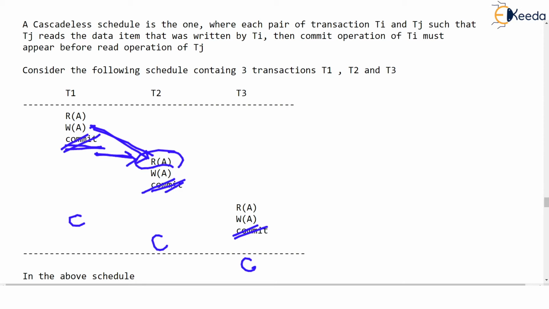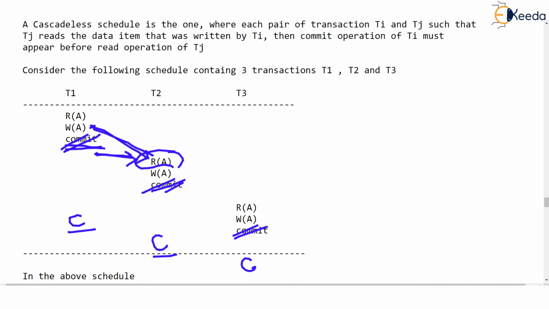So what is the difference? It is that if Tj reads the updated value of Ti, then Ti must commit first, whether immediately or later. But Ti must commit first, and after that Tj must commit. If that's happening, then the schedule is called cascadeless.